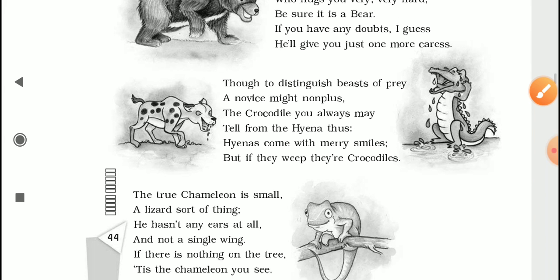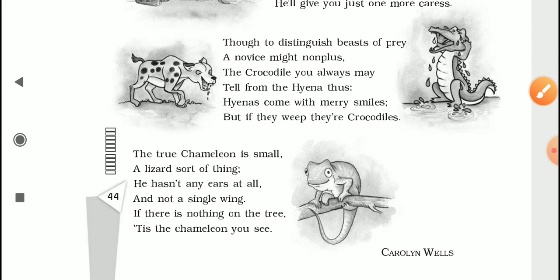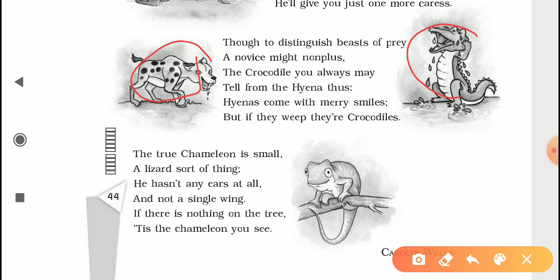The last three wild animals in this poem are actually very different from the first four ones. Okay, the fifth stanza gives us a hyena and a crocodile. These two animals' behavior are quite different from each other and equally deceptive.